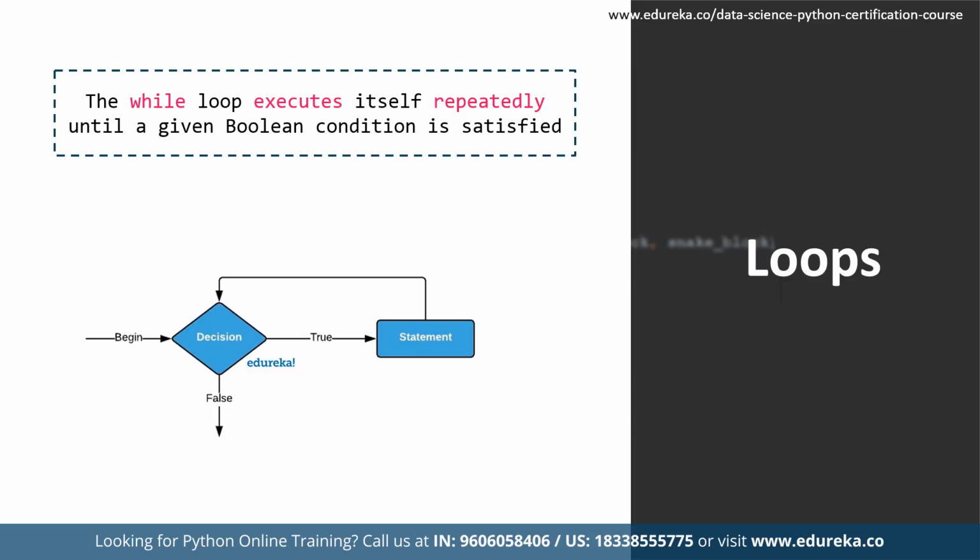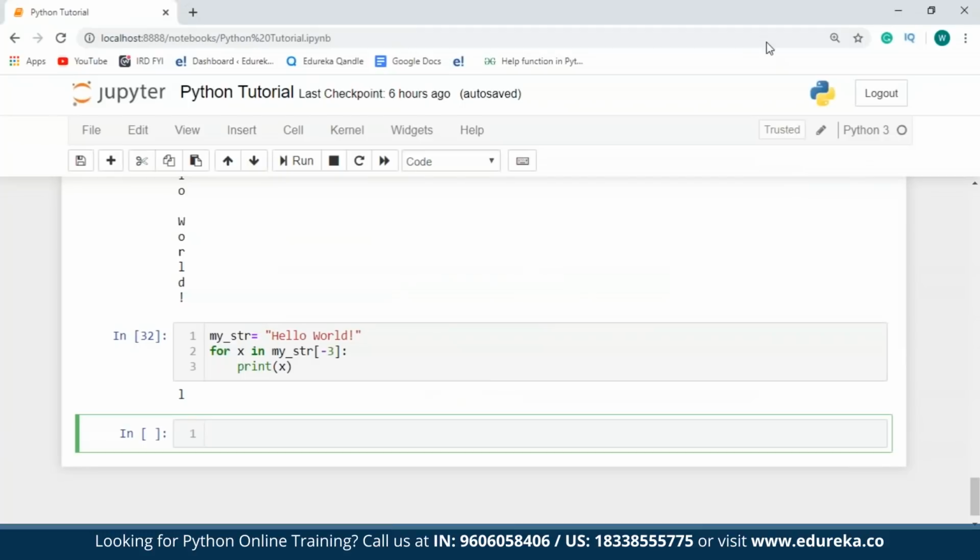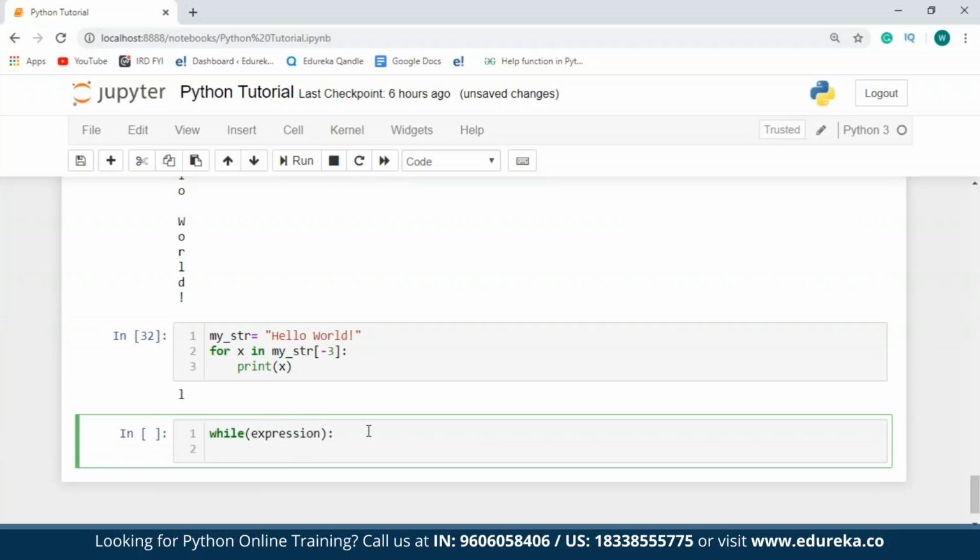So what I'm going to do over here is take a small example of the while loop. Before writing down the example, let me just write down the syntax of the while loop. So that is while, some expression, and then the body which contains the statements.